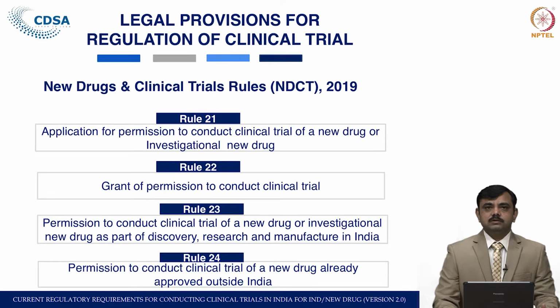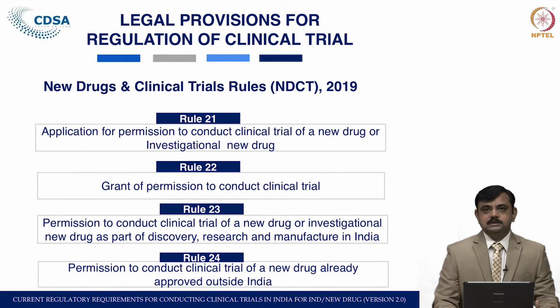Then rule 23 is permission to conduct a clinical trial of a new drug or investigational new drug as part of discovery, research and manufacture in India. The next rule, rule 24, is regarding permission to conduct a clinical trial of a new drug already approved outside India.